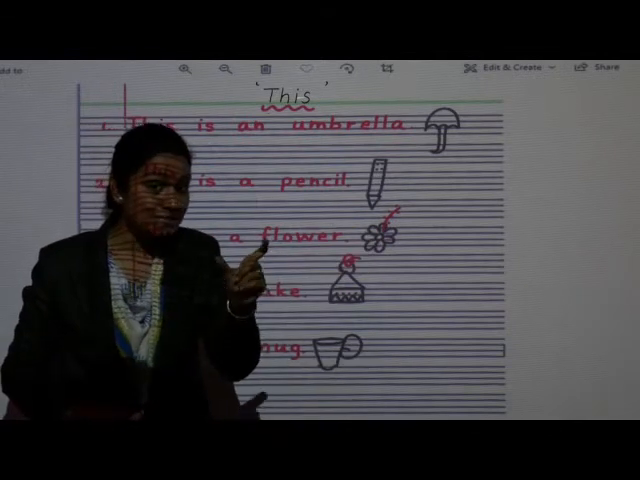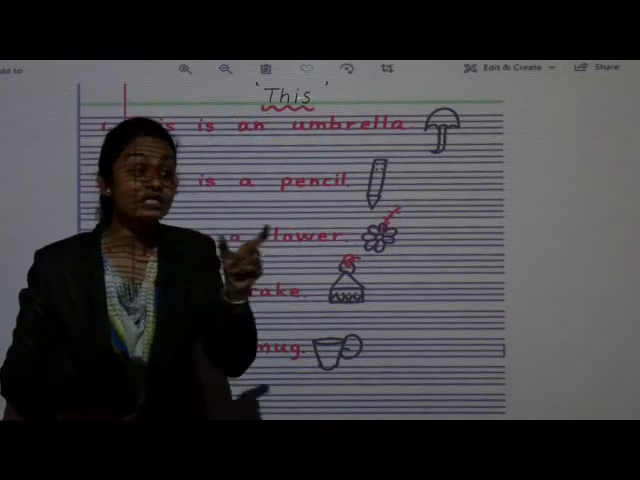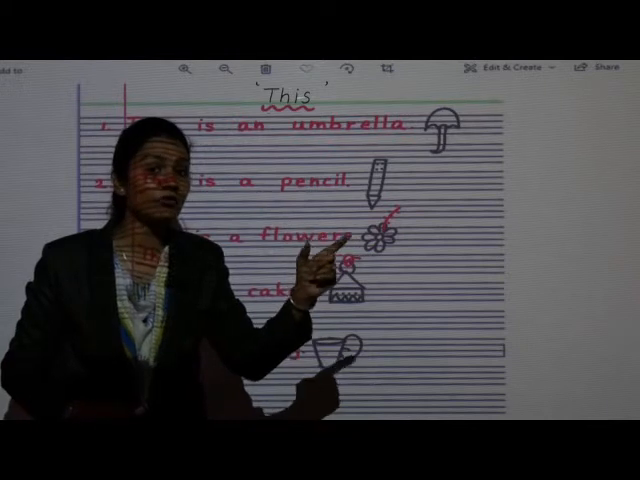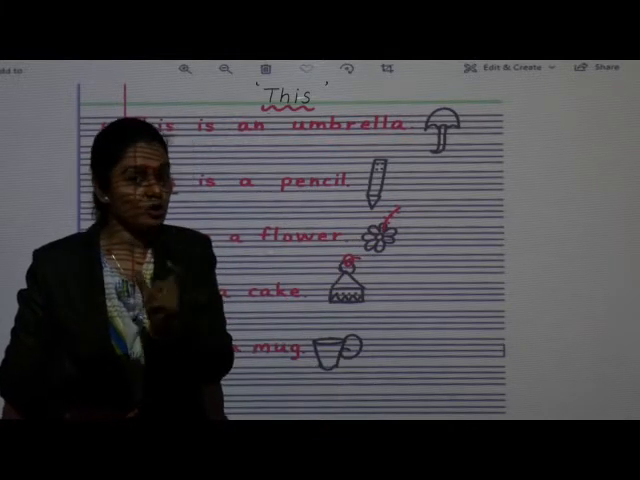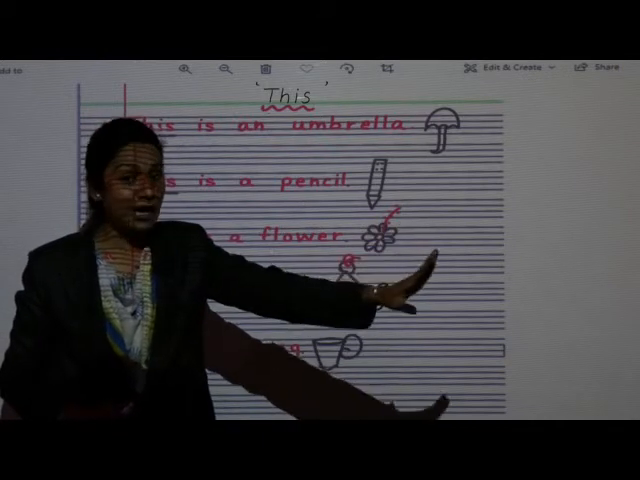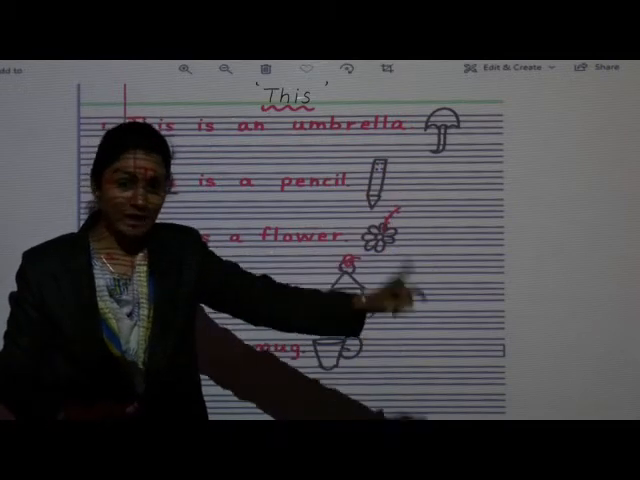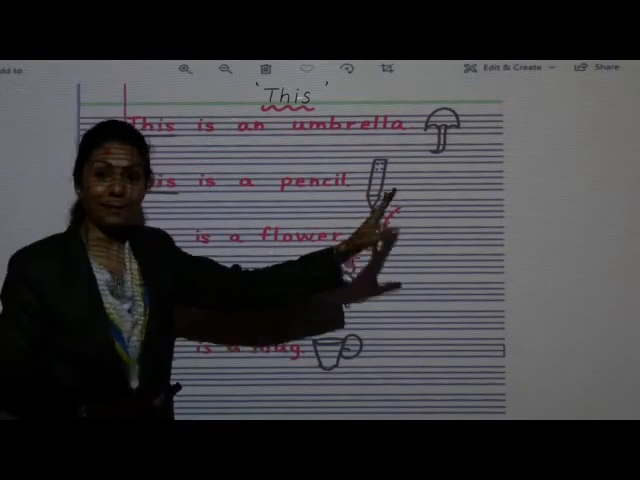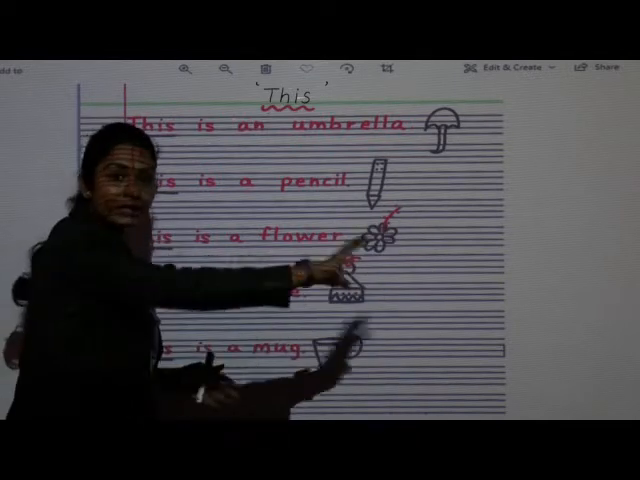When we are going to use that, THAT, that word, the person or anything which is far from us, that time what we are going to use? THAT, that word. Okay, so that umbrella is near or far to me? Far. So we are going to use that. That is an umbrella. That is a pencil. Suppose pencil वहाँ पे किसी टेबल के ऊपर है. It is on the table.